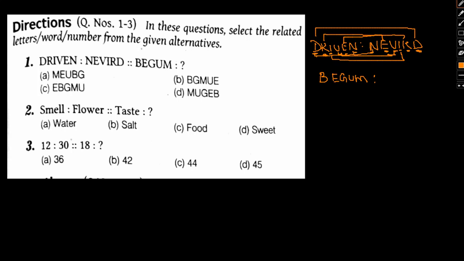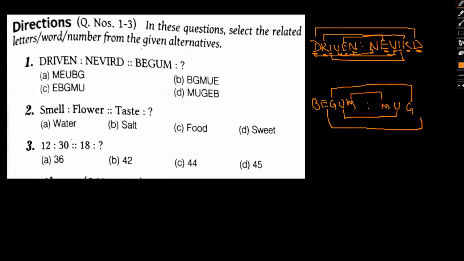If we go ahead and try to write the same for begum, suppose we have begum here, M will be the first letter, followed by U, followed by G, E, and finally B. So Mugeb, M-U-G-E-B. Option D will be the answer. I hope this is clear.